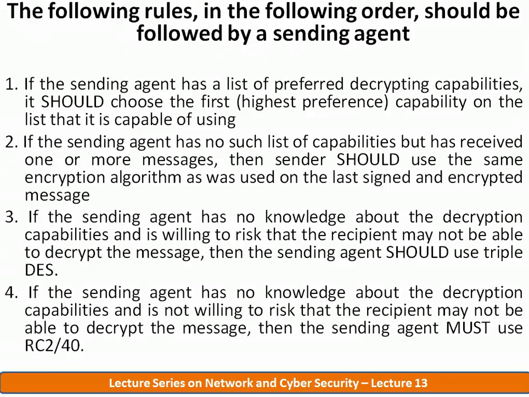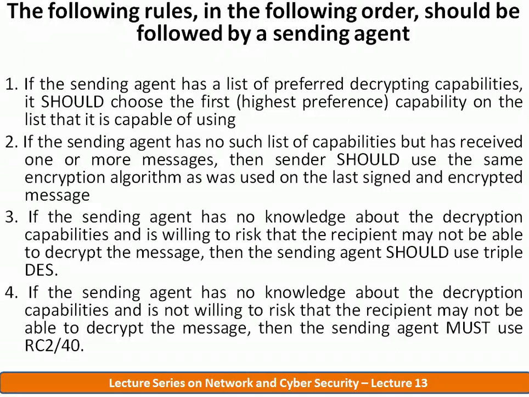So if the sender has no list from the receiver and no previous messages from the receiver, the sender can use the high level security algorithm and send the message encrypted with it, if he is willing to take the risk that the recipient may not be able to decrypt it.